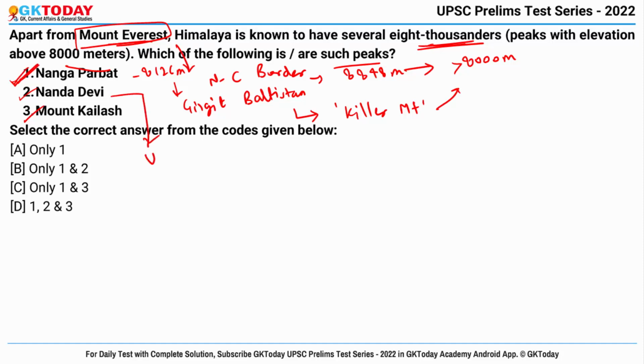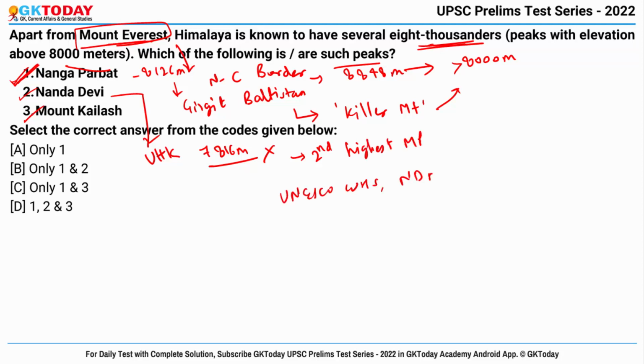Second is Nanda Devi. This is located in the state of Uttarakhand and is 7,816 meters high. So this is not an 8,000er. Okay. Also it is the second highest mountain peak in India, and the UNESCO World Heritage Site Nanda Devi National Park is located around it. So this is wrong. Third is Mount Kailash. It is a Himalayan peak in the Trans-Himalayan region and it is 6,638 meters high, located in Tibet. So this also does not meet the criteria. So the correct answer becomes only 1.